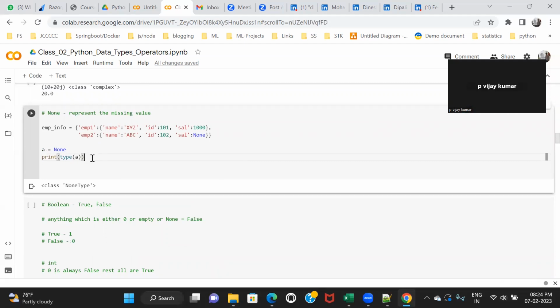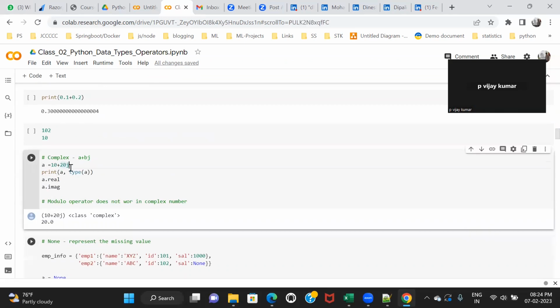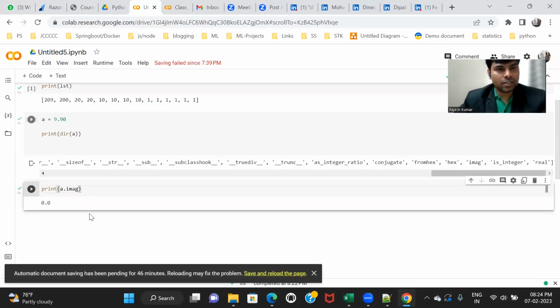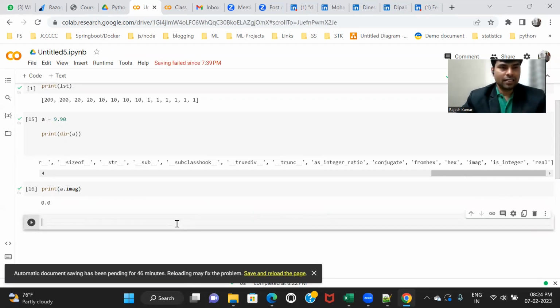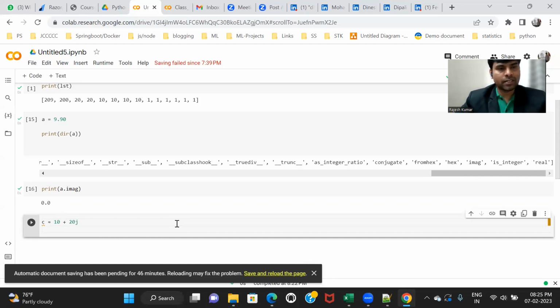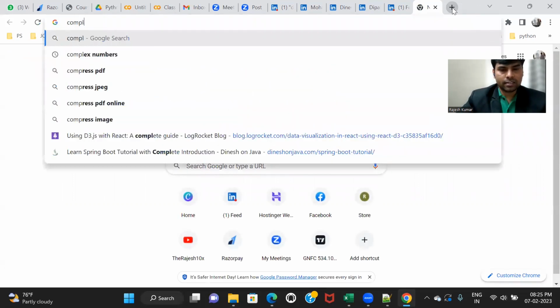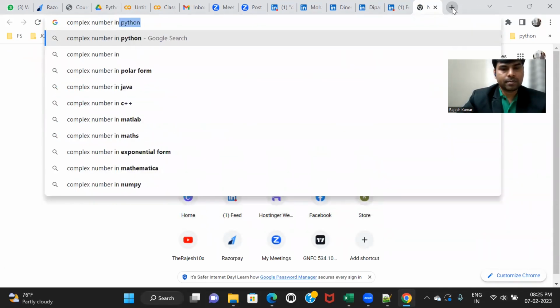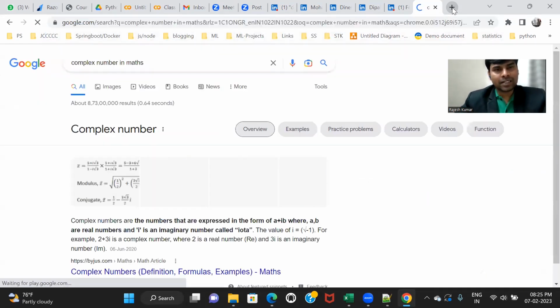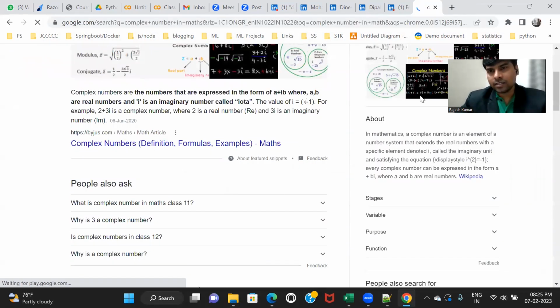So what is the imaginary part? We can't understand it here. Imaginary, you know from mathematics. It's pure mathematics. It has nothing to do with Python. It's completely mathematics. A complex number has two parts, real part plus imaginary part. Don't worry, we don't have to use complex numbers in Python in data science. If you Google what a complex number is in math, it is a mathematical term. I think Sunil can explain.